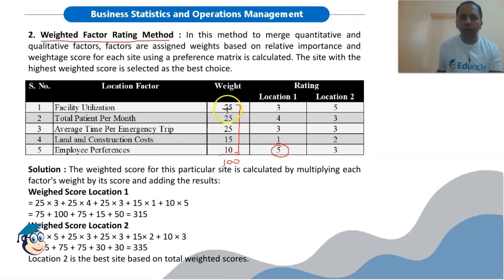So again we will multiply these weights with the location rating and we will identify the composite score. So for location 1 it is 315 and for location 2 it is 335. So a location with a high weighted score will be preferred over a location with a low weighted score. So in this case location 2 is the best site based on total weighted scores.